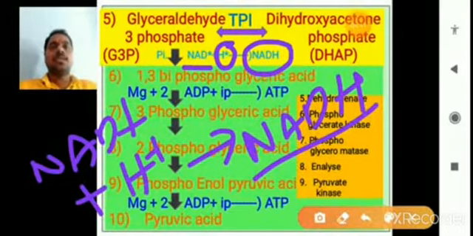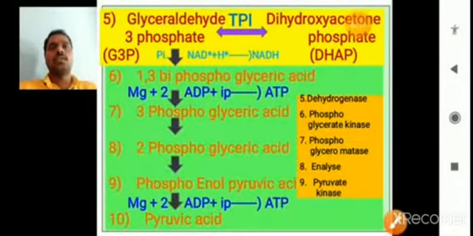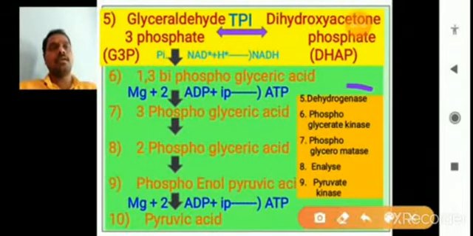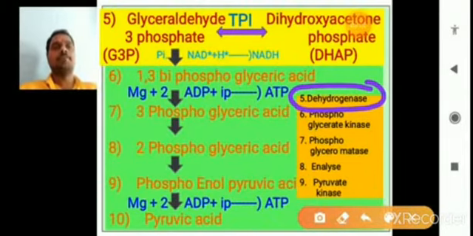How are NADH formed and the extra phosphate added on the first carbon of glyceraldehyde 3-phosphate? One enzyme plays the main role, what we call the fifth enzyme, dehydrogenase.